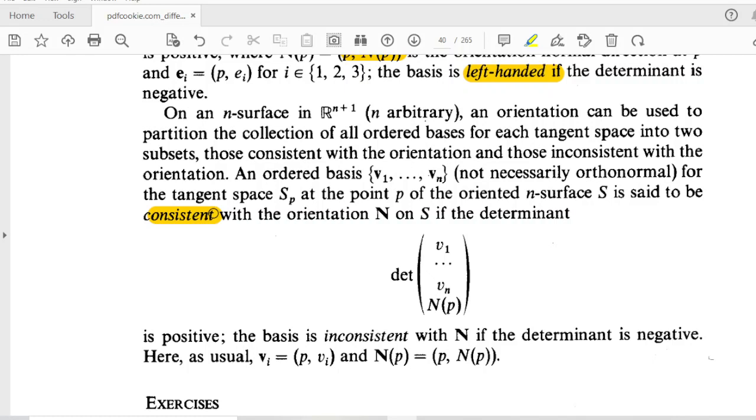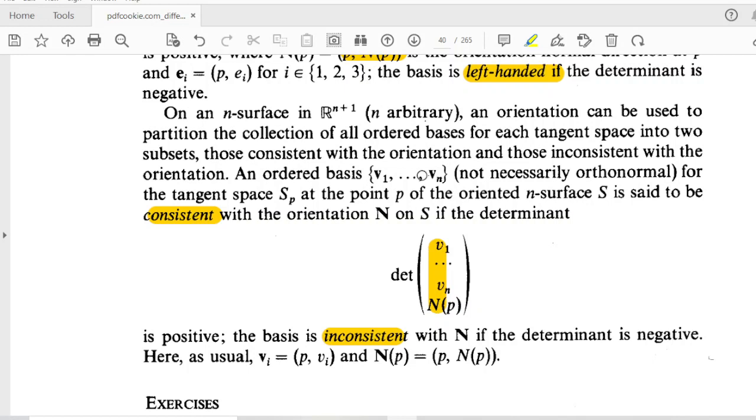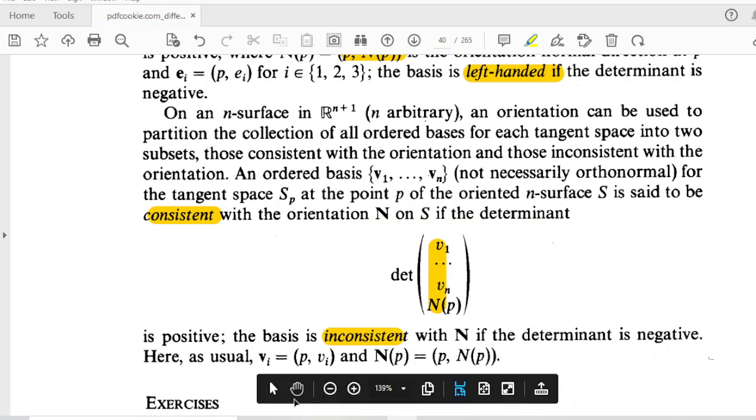Ordered bases consistent and inconsistent എന്ന് പറയും. Ordered bases consistent ആവുന്നത് എപ്പോഴാണ് determinant of this is positive. Where v1, v2, vn are ordered bases എന്നേ ഉള്ളൂ. അപ്പം നോർമൽ ആണെന്ന് നിർബന്ധമില്ല. And this ഈ basesന്റെ collection ഒരു inconsistent എന്ന് പറയണമെങ്കിൽ if the determinant is negative.